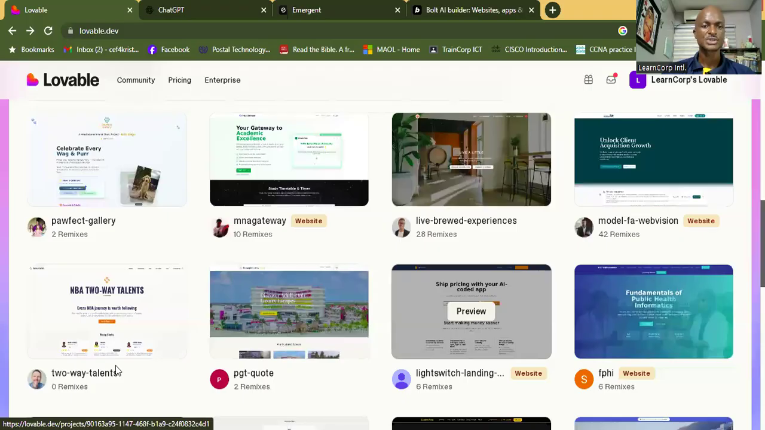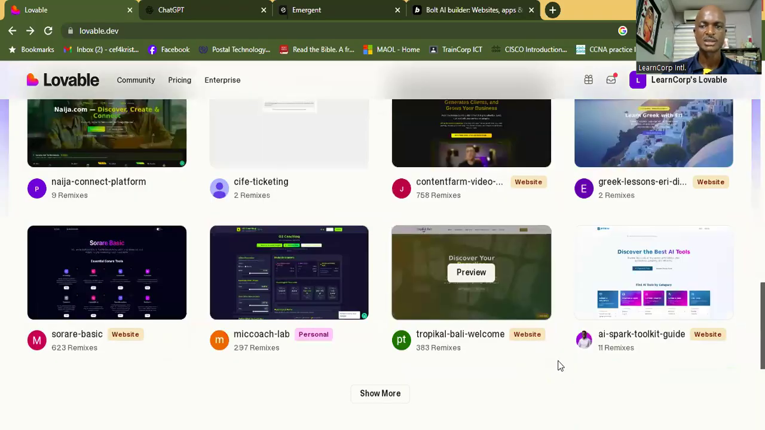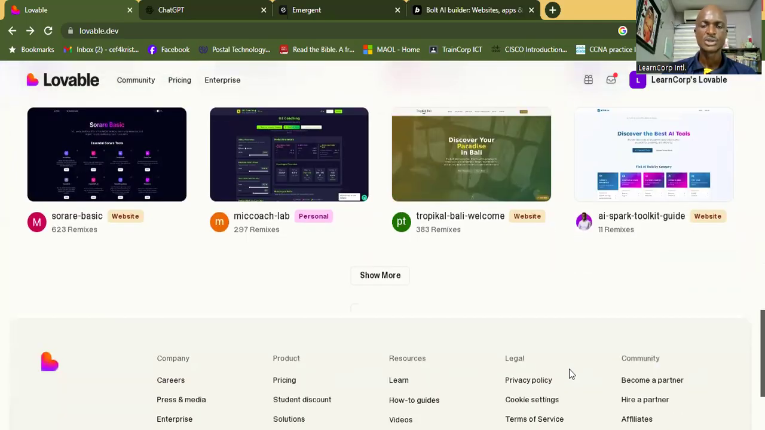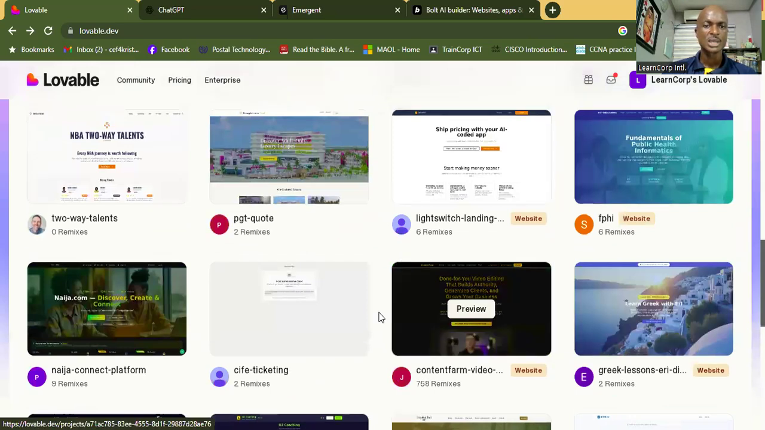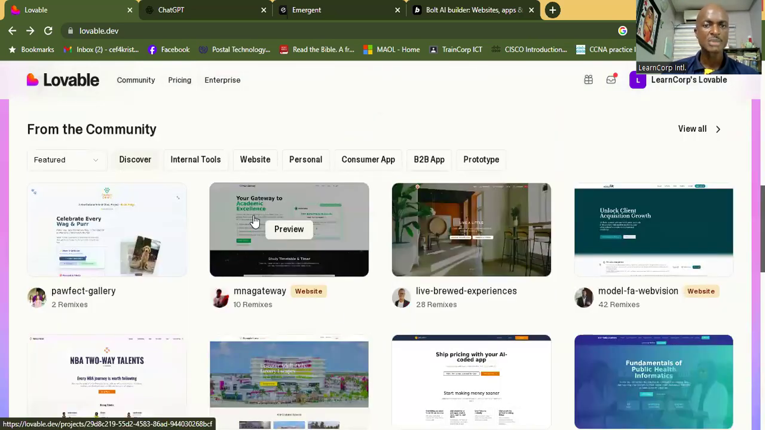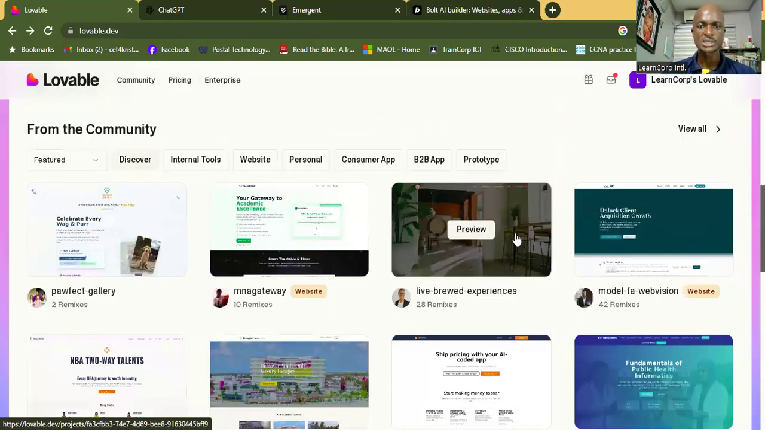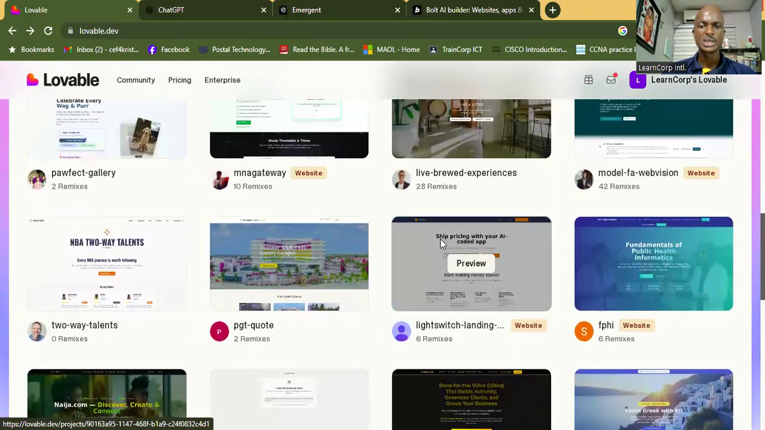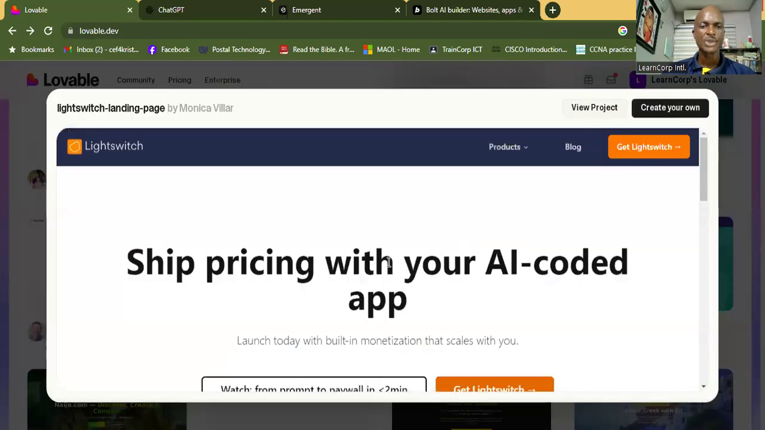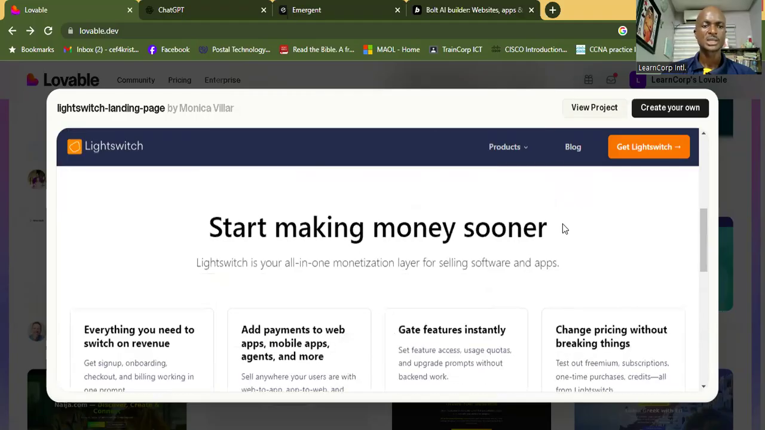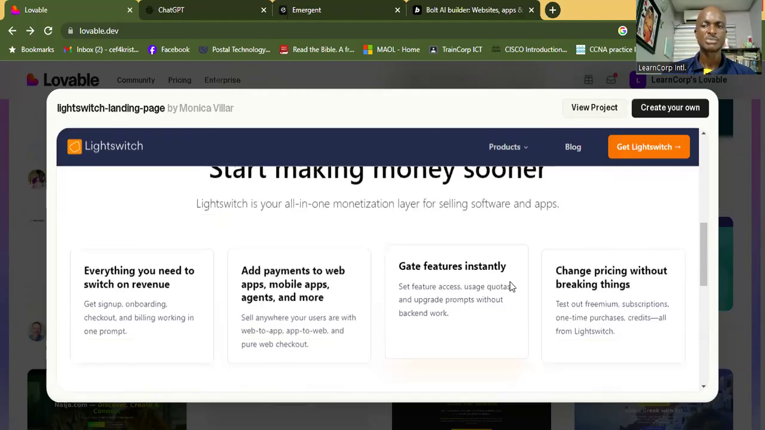I showed you one of the hospital. I showed you one of the Niger stuff. I'm just trying to see something more that will speak to us. Okay, this academic experience. I would have loved to see this library. Well, let's see light switch landing. Okay, so ship pricing with your AI coded app. So this is what they were able to make. All right, you can see how these things bulge.